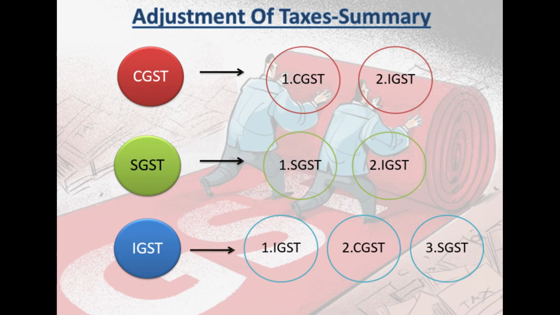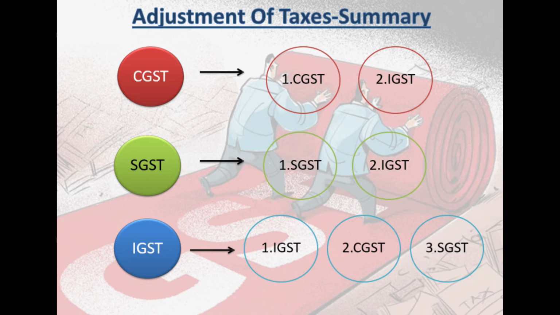Adjustment of tax summary. Friends, what is happening? When CGST is there, if you have purchased some goods and you have paid CGST component, then that CGST you can adjust against CGST payable in your hands on supply of goods, correct? Or if you have your output liability in terms of IGST, you can adjust CGST against IGST. Now move to SGST. If you have SGST credit in your hands, means you have purchased goods and you have paid SGST component, so that SGST input credit will be available in your hands, that can be adjusted against SGST output liability in your hands or IGST output liability in your hands.